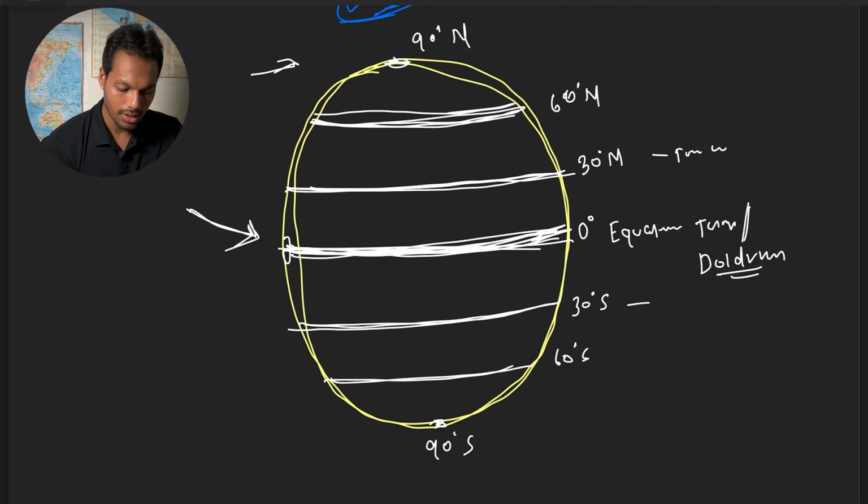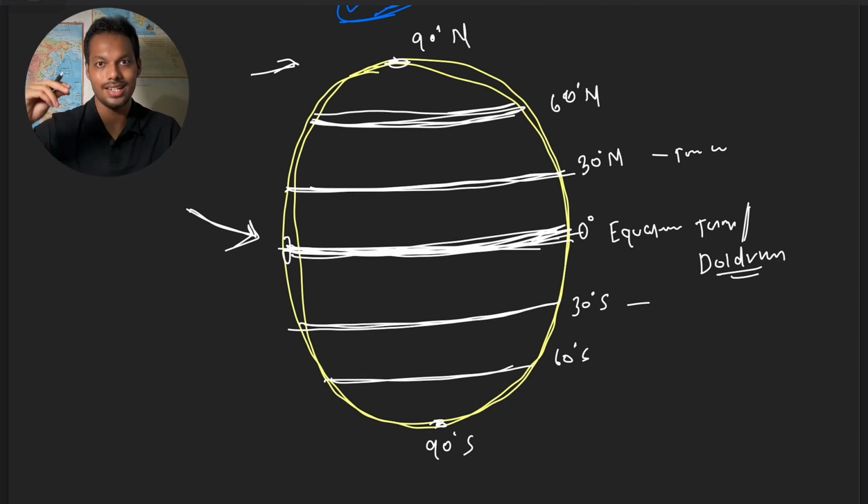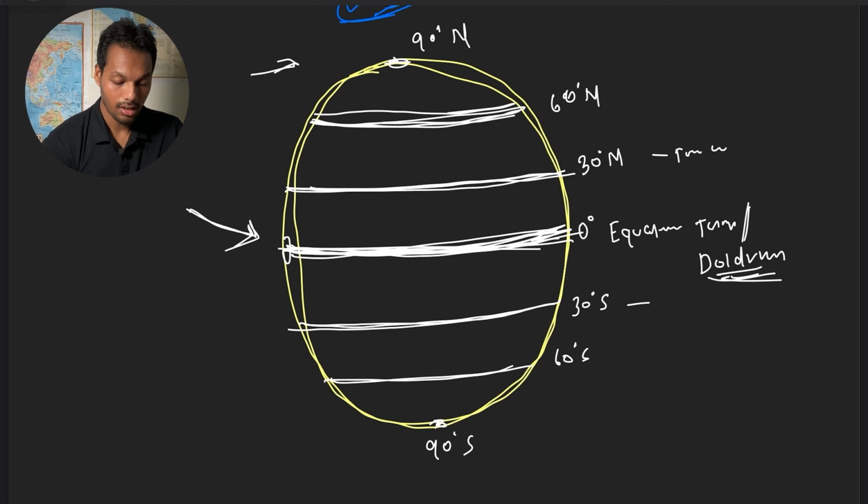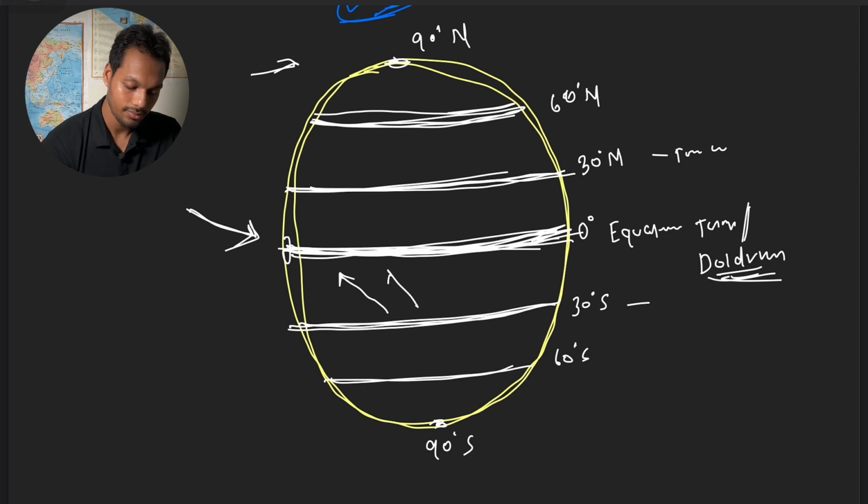So, as we discussed, in the equatorial region a low pressure belt is created, called the doldrum. From 30 degrees north and south, air will move towards the equator. These are called easterlies.